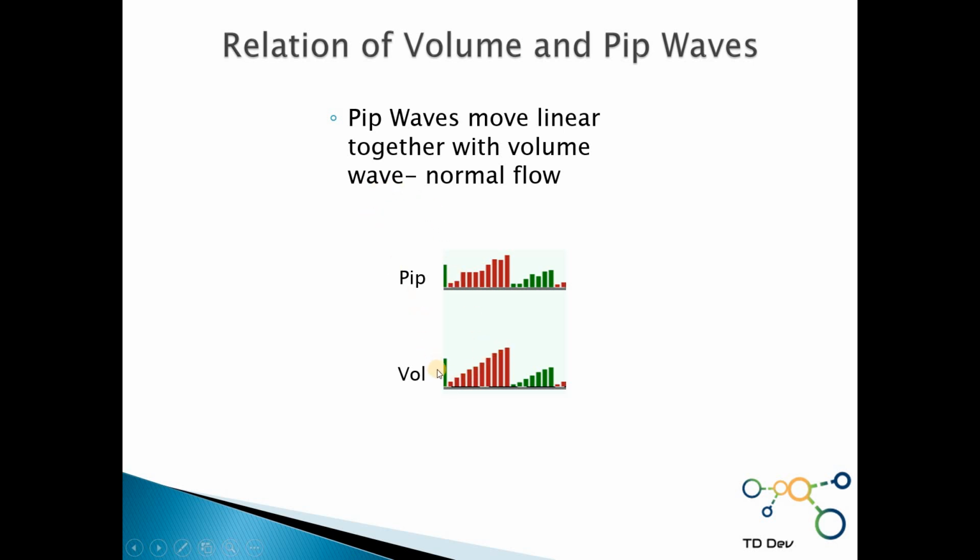So as we can see here, the volume is almost linear with the PIP wave. In both cases, this is a down wave since it's red, this is an up wave since it's green. So this is a normal flow, but there are also other cases.